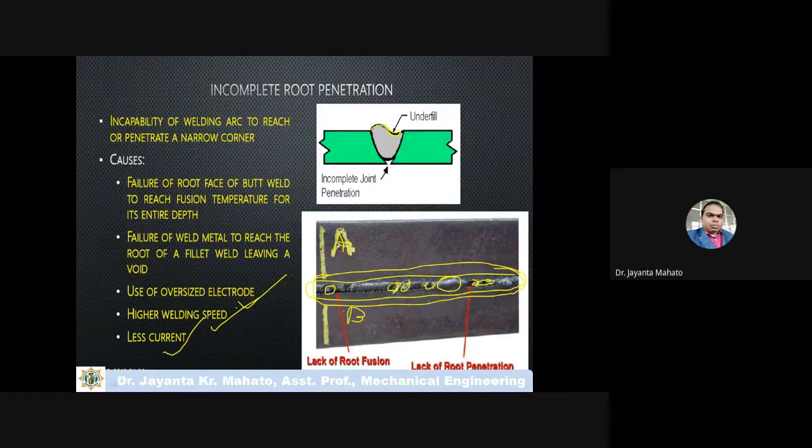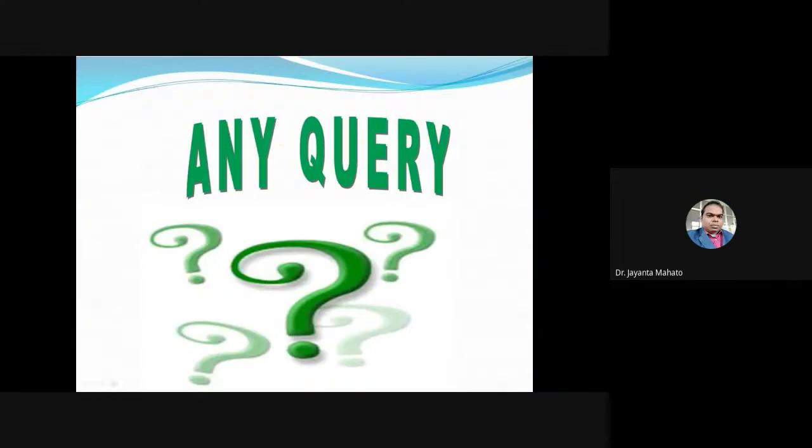And if the size of the electrode is oversized and less current is supplied, then the electrode does not completely melt and the profile may not be completely covered, and some unfilled portion may remain in the welding profile. So these are the different welding defects.